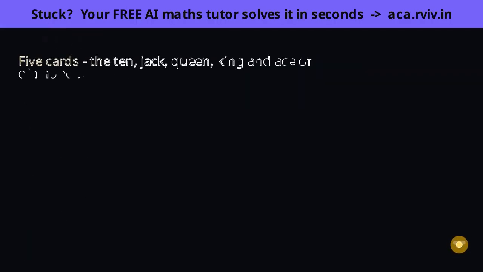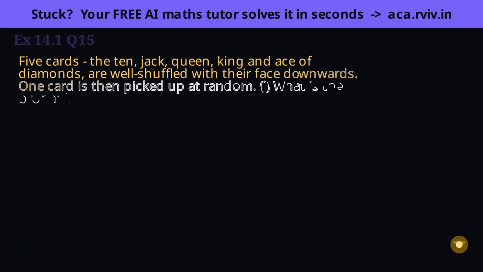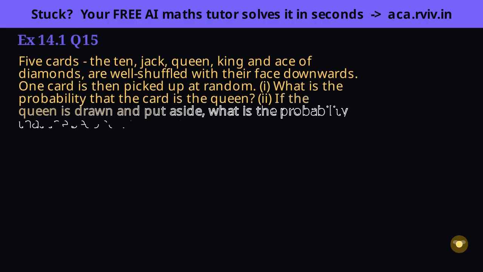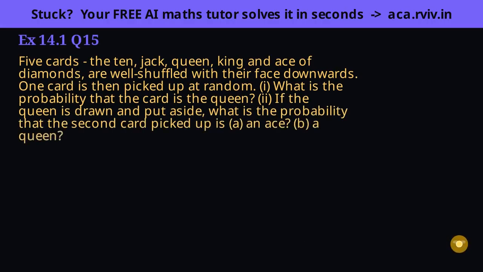The key idea: removing a card changes the total for the next draw. Watch the sample space shrink. We begin with just 5 cards, face down and well shuffled, so all 5 are equally likely. That's our starting total.